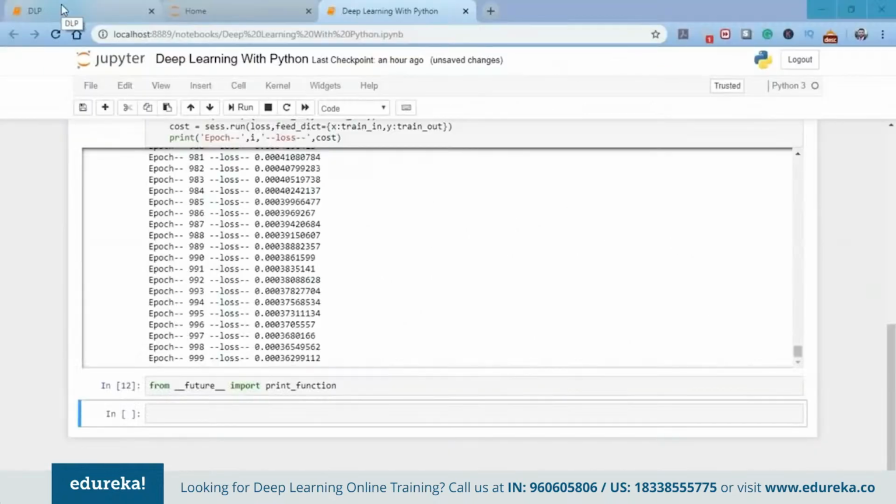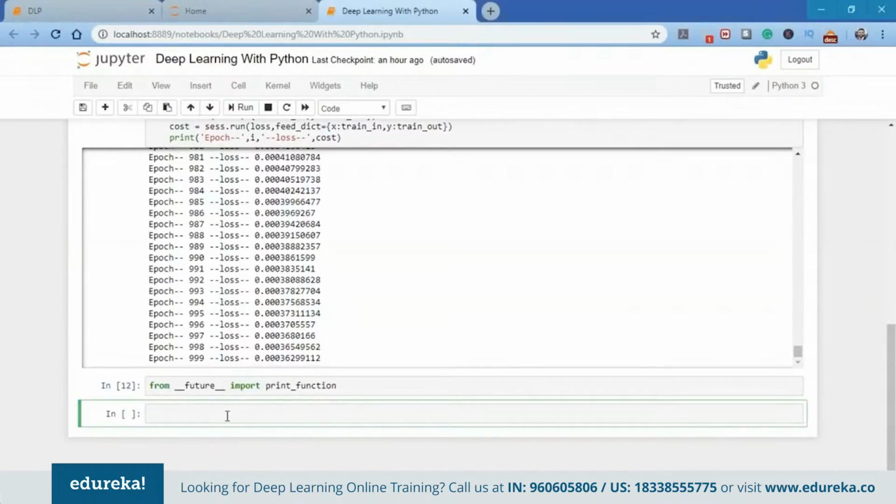So first of all, what we're going to do is import the print function from __future__. It will help us reduce the errors caused by version mismatch, and it helps a lot when you are coding in deep learning, because every now and then new deep learning frameworks and libraries come up, which creates problems while working with old data or old datasets. MNIST is one of the earliest big datasets, or what we can call a huge dataset, so working on it might create a little bit of problems in Python. What we need to do is use the __future__ import print_function.